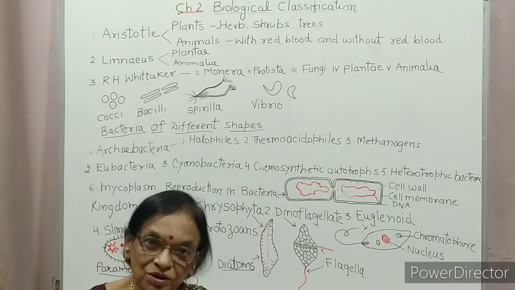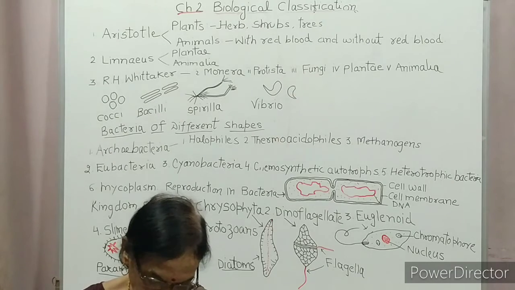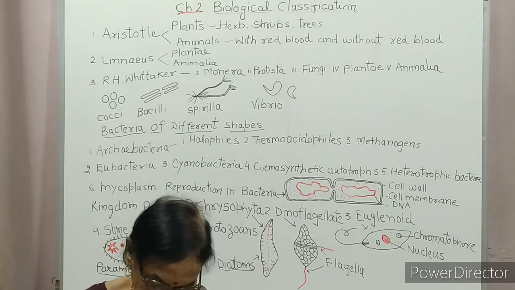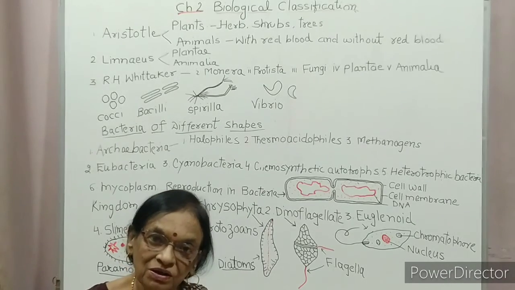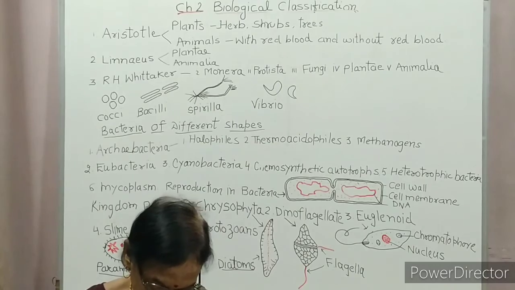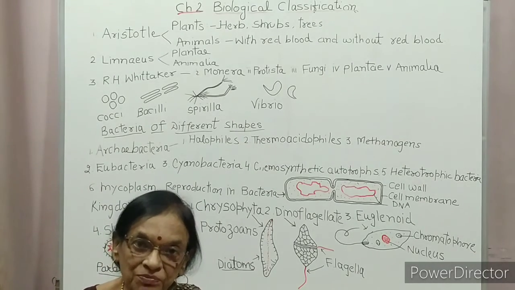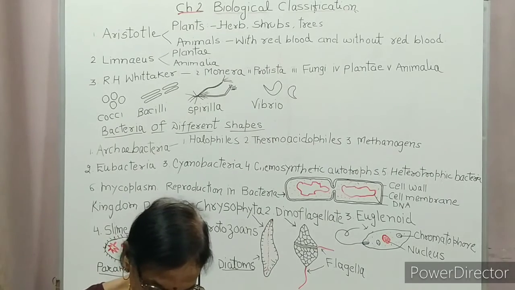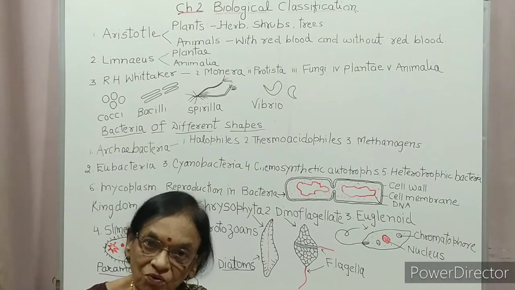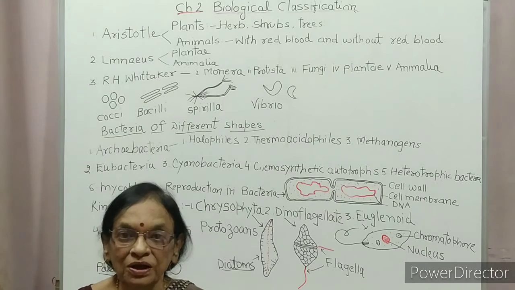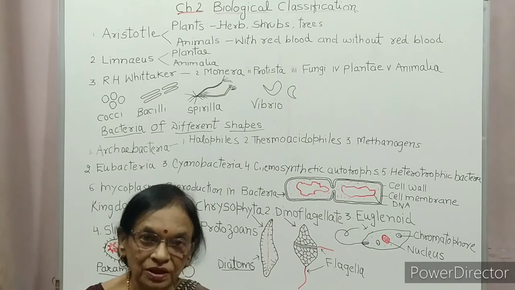The spores are dispersed by air currents also. Last is protozoan. What is protozoan? They are heterotrophs, living as predators or parasites. They are believed to be the primitive animals. They have 4 groups. First group, amoeboid protozoan.